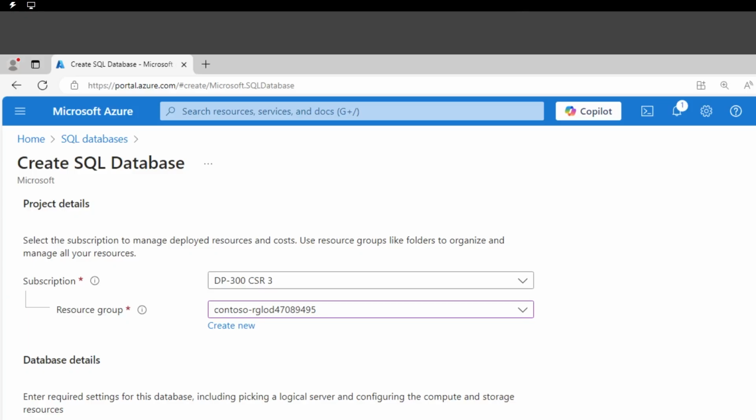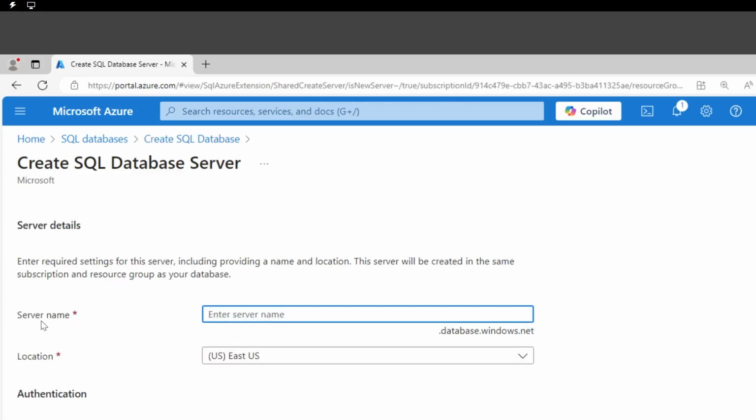Okay, so I'm actually going to be consistent with the name. I'm going to call it with this name here, right, for the database name, but as well for the server name. Let's do it. So I'm going to create a new server name, right? So that's the underlying logical server where our database will be running from. Gonna give that name here.